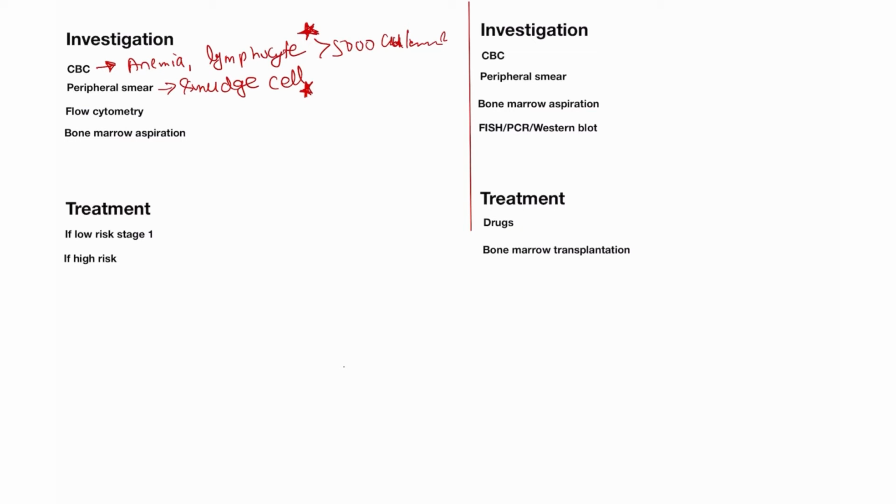Flow cytometry is always the investigation of choice. I already discussed the investigation of choice in case of the ALL, also flow cytometry, and also in case of the AML, it is flow cytometry.